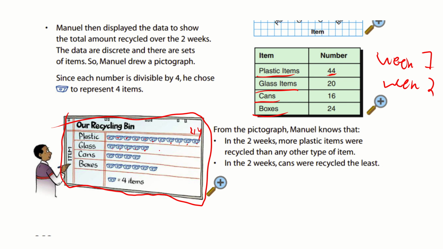4 times 5 is 20. Next we had 4, 8, 12, 16. We had 16 cans, which is the same here. And boxes, we had 4, 8, 12, 16, 20, 24, which is the same here. Since each number is divisible by 4, he chose to represent by 4 items. From the pictograph, Manuel knows that in the 2 weeks, more plastic items were recycled than any other item. We can see that. Look at how many more there are. In the 2 weeks, cans were recycled the least. So we had cans as our least.